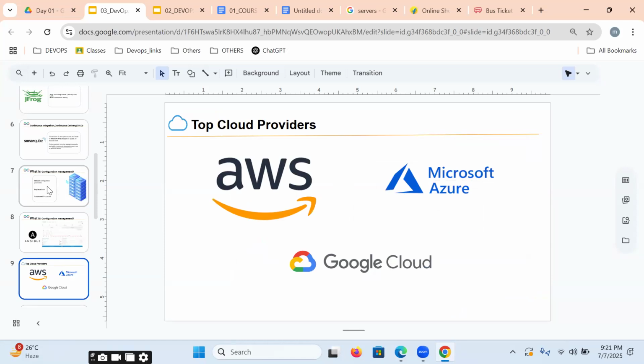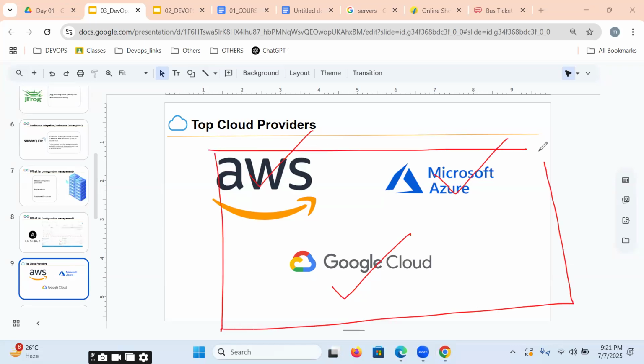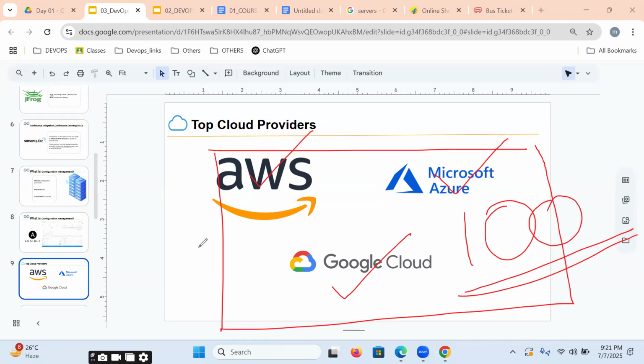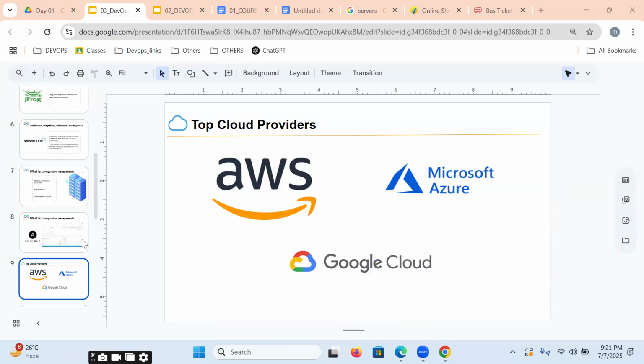We can get virtual machines, we can automate it. Or else we can get a cloud service, either by AWS or Azure or Google. By using cloud, we can get hundreds of servers. These hundreds of servers we can automate automatically by helping of Ansible.